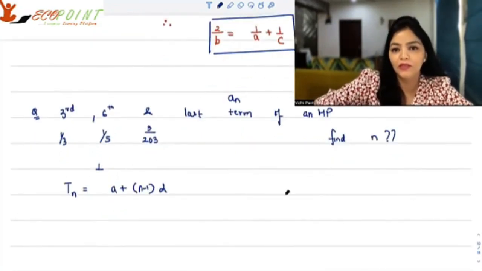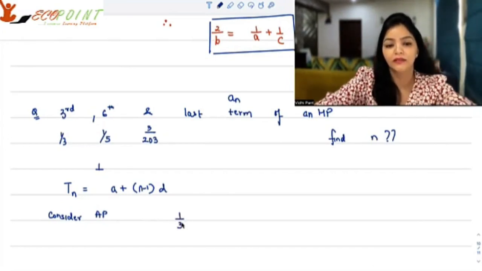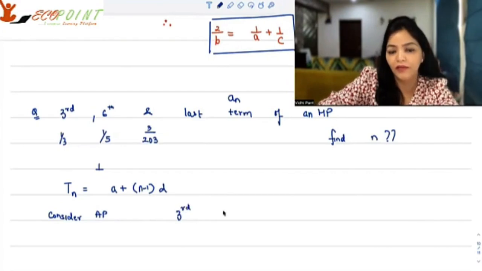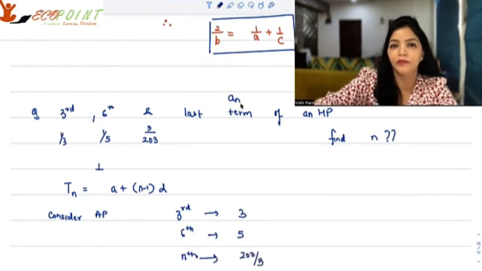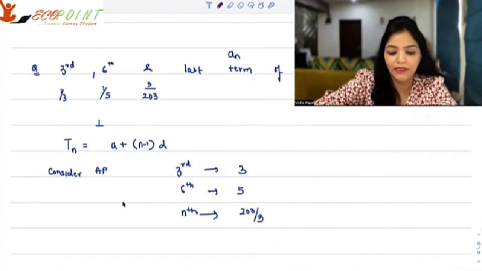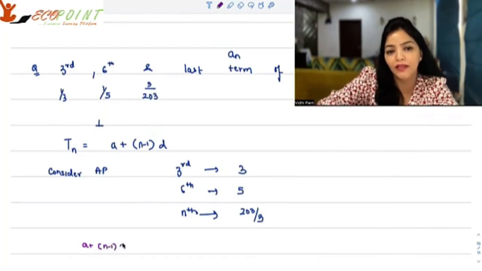Now, this means that if we consider AP associated to this harmonic progression, then third term of AP is 3, sixth term of AP is 5, and the nth term of AP is 203 upon 3. Okay. So what can we say? We can say that A plus n minus 1 d is equal to 203 upon 3.